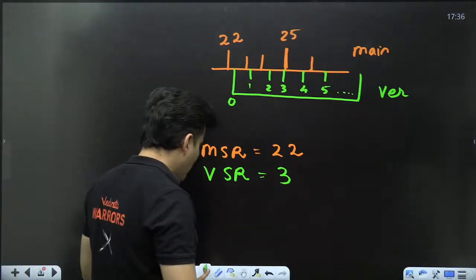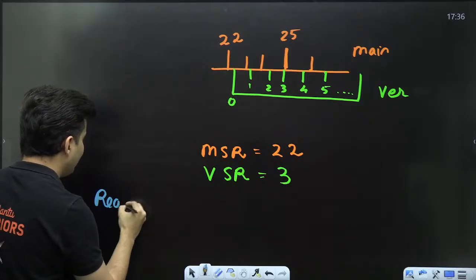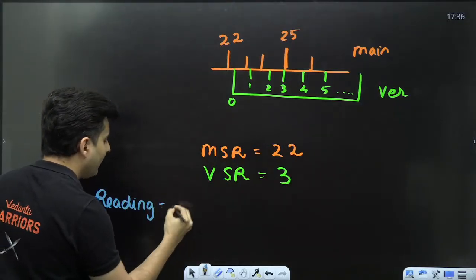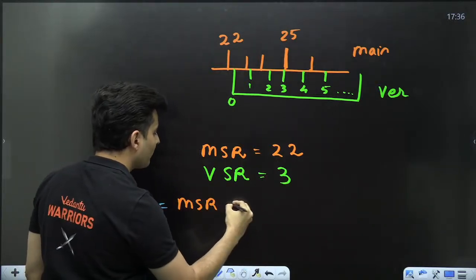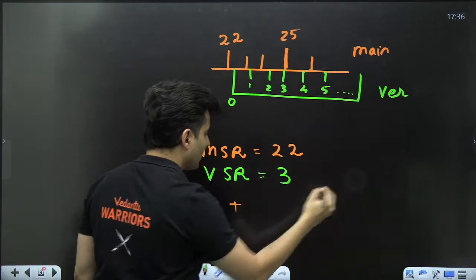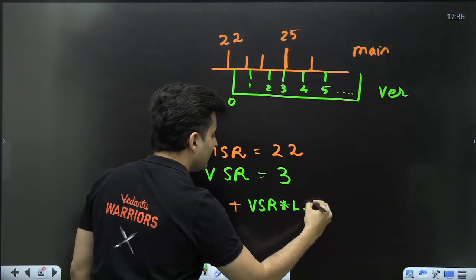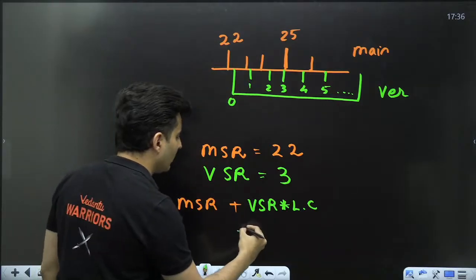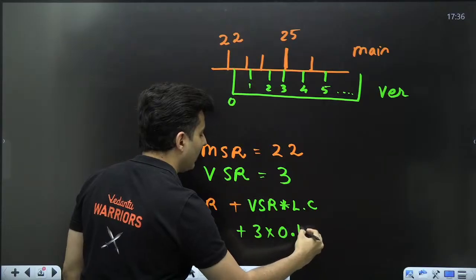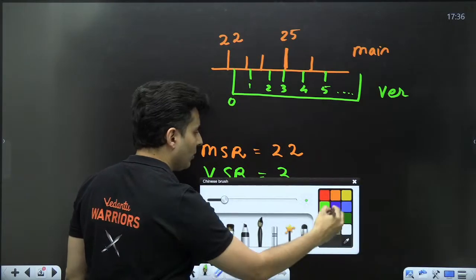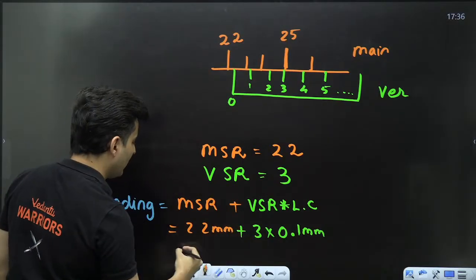Awesome. So now your final reading is always your main scale reading plus your vernier scale reading multiplied by the least count. The vernier scale reading is 3. For example, the least count is 0.1 millimeters. The main scale reading is 22 millimeters.